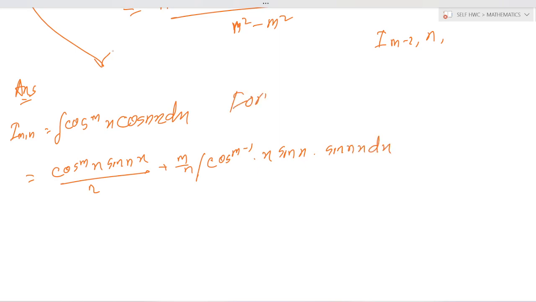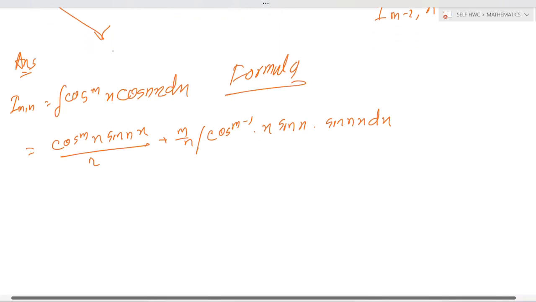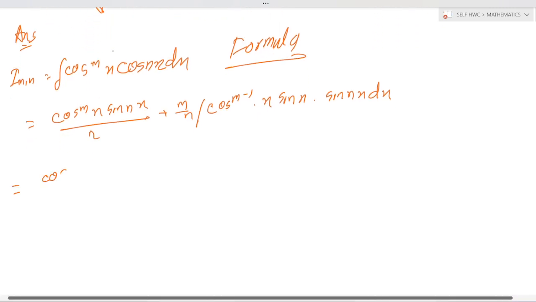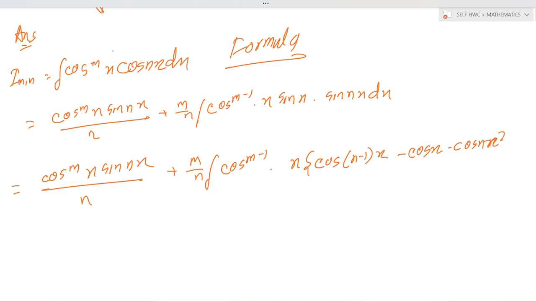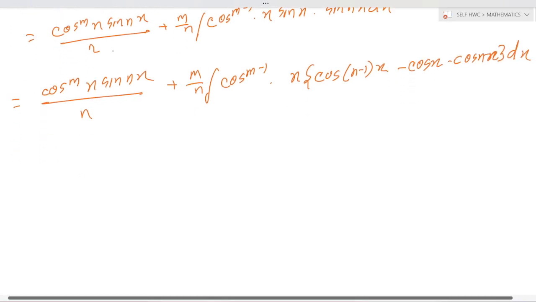Okay, this is equal to cos to the power m x sin nx by n plus m by n integration of cos to the power m minus 1 x into cos n minus 1 x minus cos x into cos nx dx, which is equal to n into I m comma n.